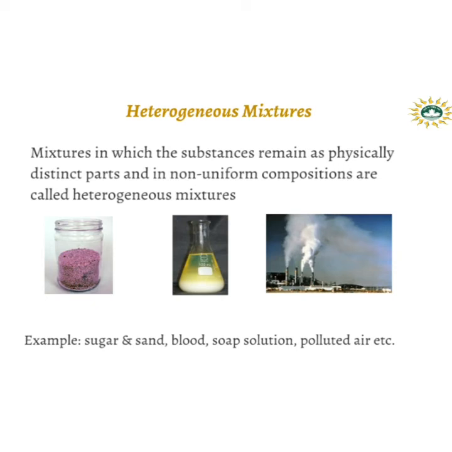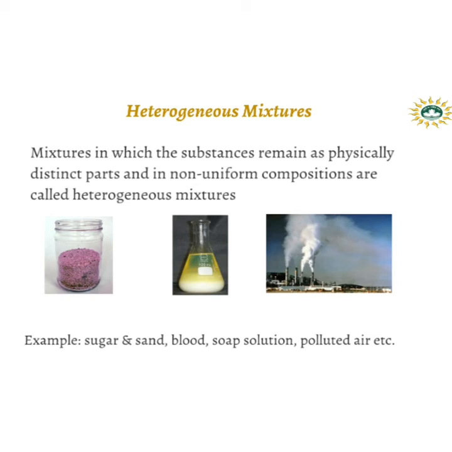In homogeneous mixtures, they are uniformly mixed together, but in heterogeneous mixtures, the composition is non-uniform. For example, sugar and salt: both components are solid, so they cannot be completely uniformly mixed together. Soap solutions and polluted air are examples of heterogeneous mixtures.